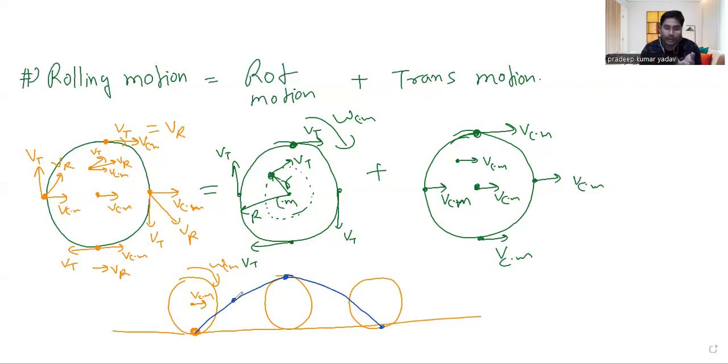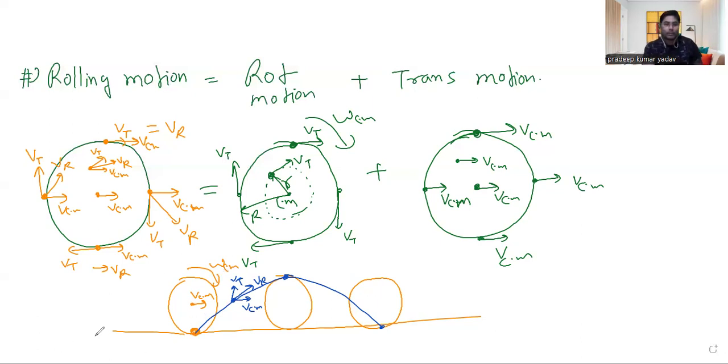On this path, it will have two speeds, VCM and V tangential in this direction, right? So a resultant speed will be there. If you see properly this dot on this wheel, what kind of motion is it doing? It's a completely different kind of motion, right or not? Which is the sum of these two motions. If you see one particle, it's easy to see this path is known as cycloidal, right? But we will try to study all motion in terms of VCM and VT separately.